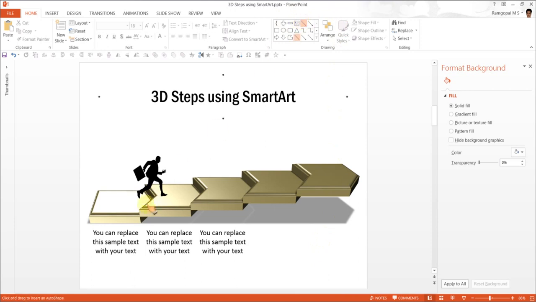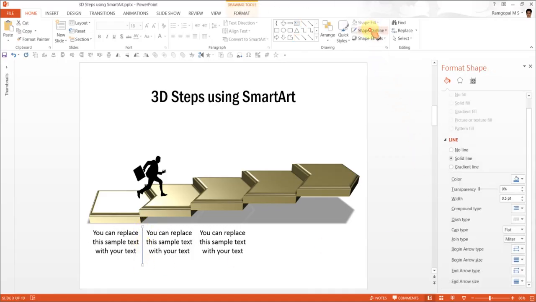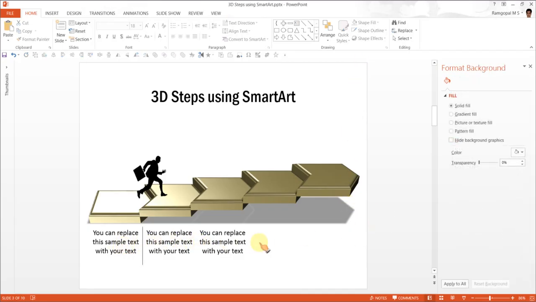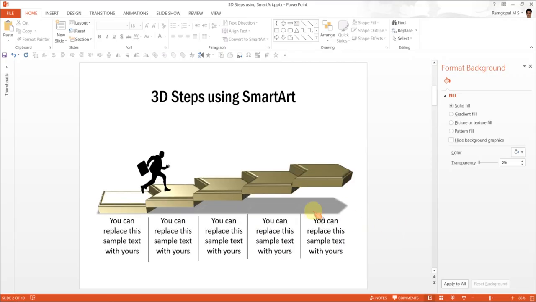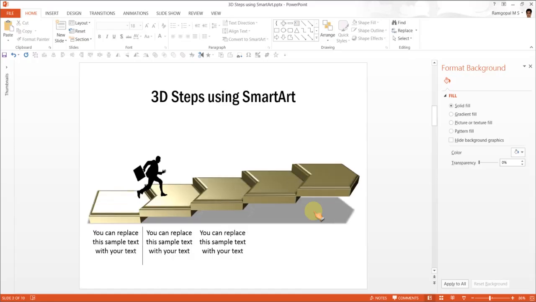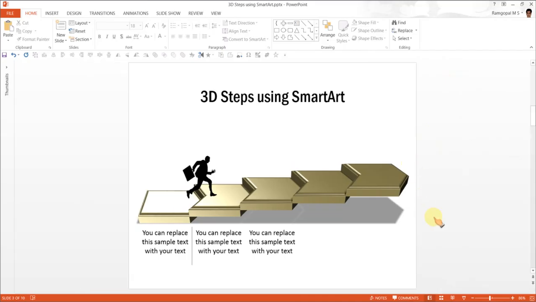You can demarcate the two text boxes with a straight line, so it's easy for the eyes to differentiate between the various text boxes. So that is how you do it, and once you complete all the text boxes, this is how your final diagram would look like. Fine. Now this is a very useful way to make 3D steps.